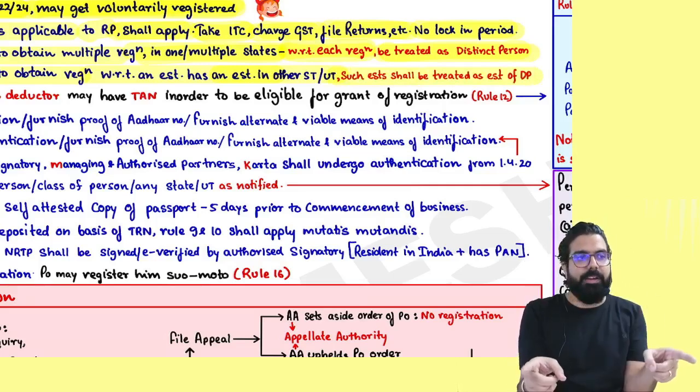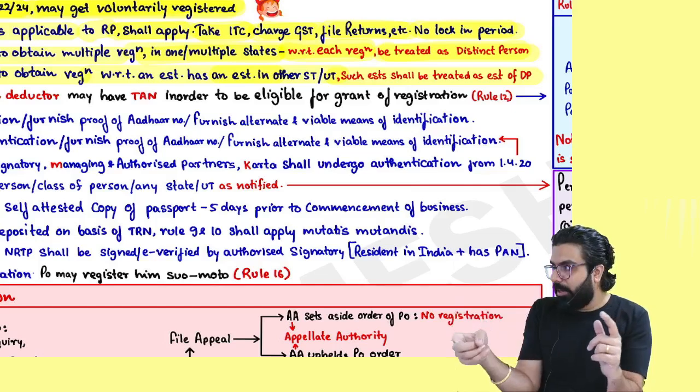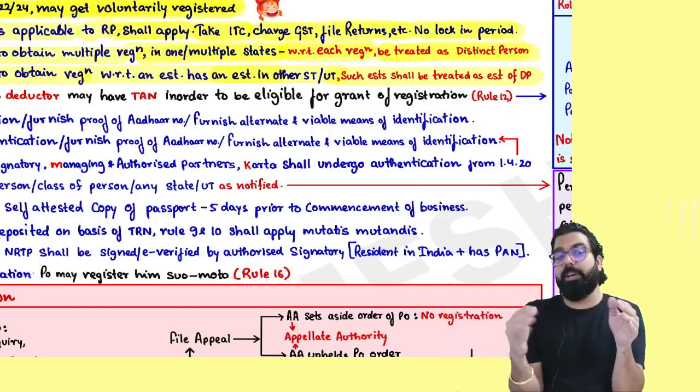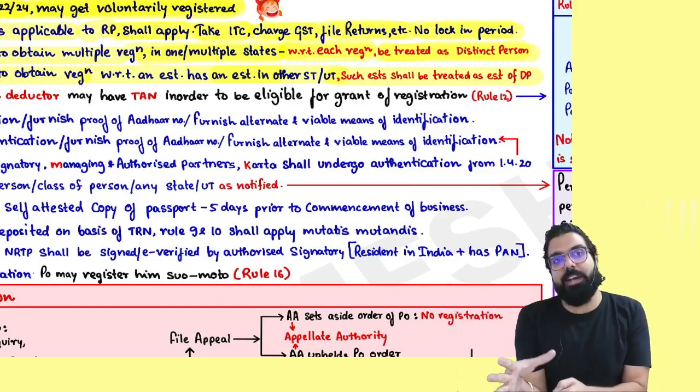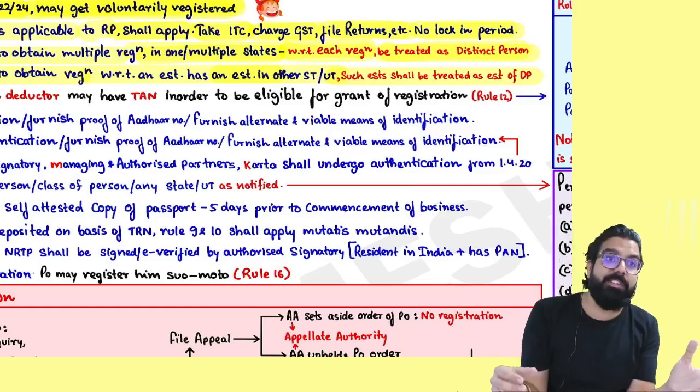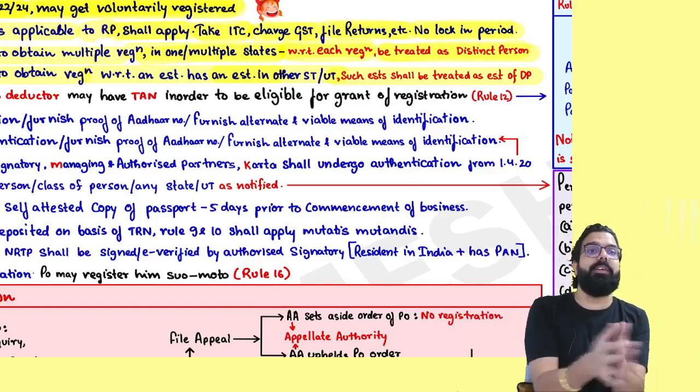The first one told because of registration you will become a different person. Same state, separate registration, distinct person. One state registered, another state registered, distinct person. The second one told one state you are registered, one state you are not registered, still you will be treated as what, everyone? Distinct person.